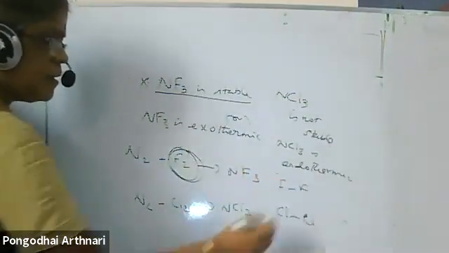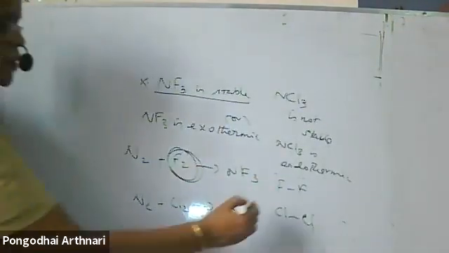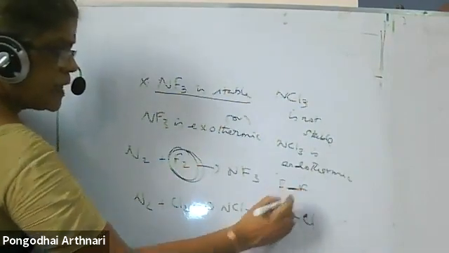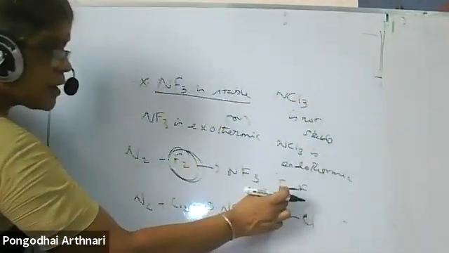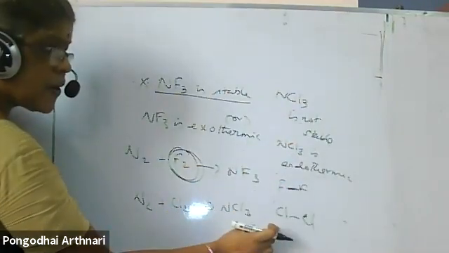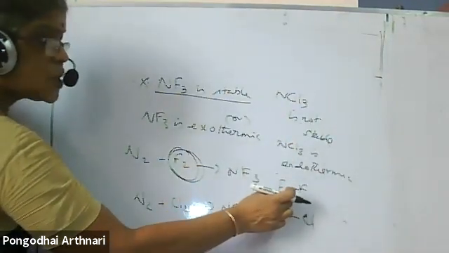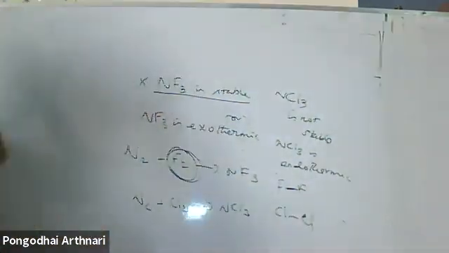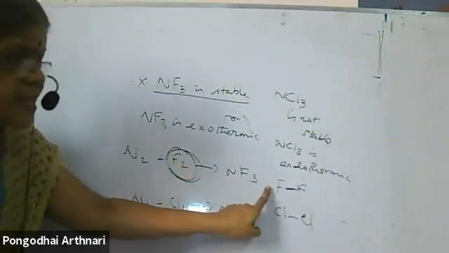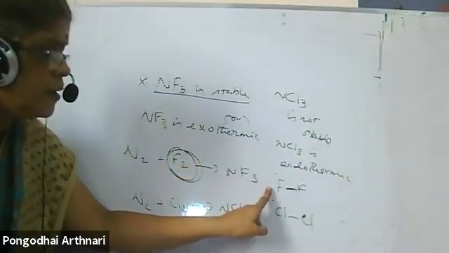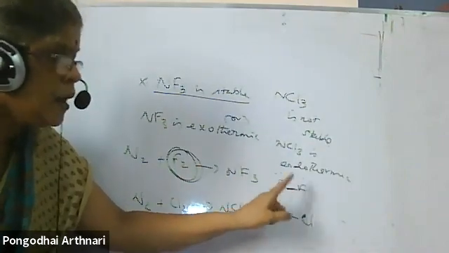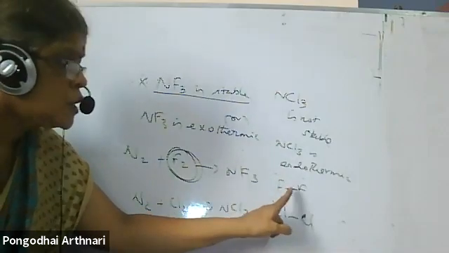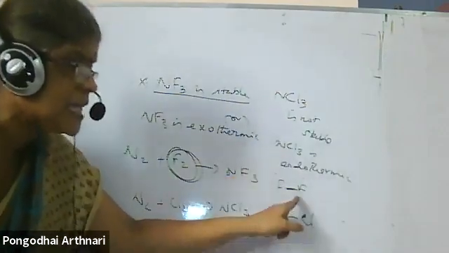That you have already studied, because of the presence of lone pair. Here also lone pair is there. Fluorine, being small in size and more electronegative, has a smaller F-F bond. Due to the presence of lone pairs of electrons, interelectronic repulsion is higher. So bond dissociation enthalpy is lesser.